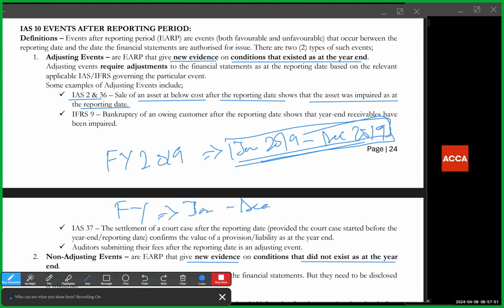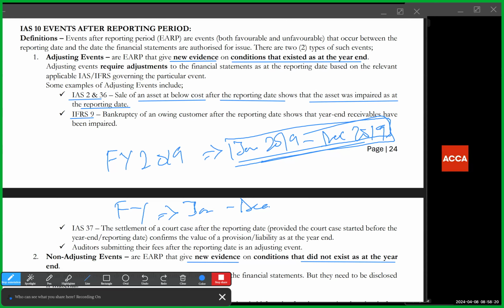But for the purpose of the exam, all other things being equal, as long as the asset was sold below cost with no other qualification or information given, we say that such an event is an adjusting event, and you need to readjust that particular item. If it's inventory, remeasure it at the lower of cost and net realizable value. If it's PPE, you need to test for impairment.